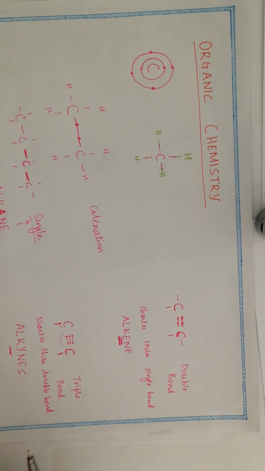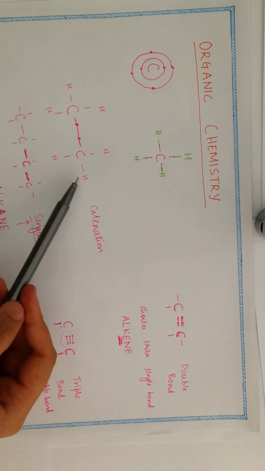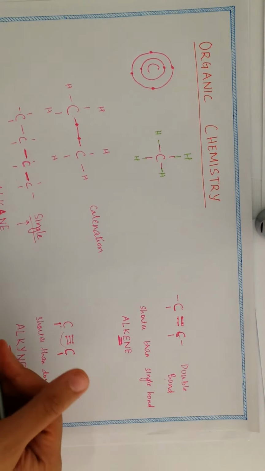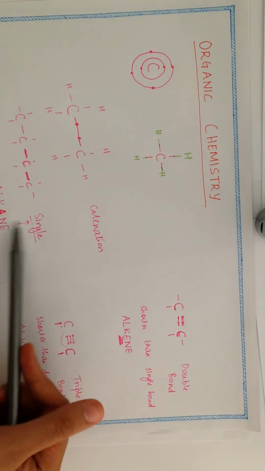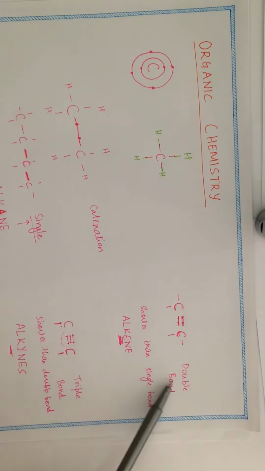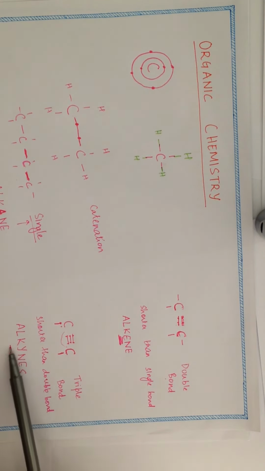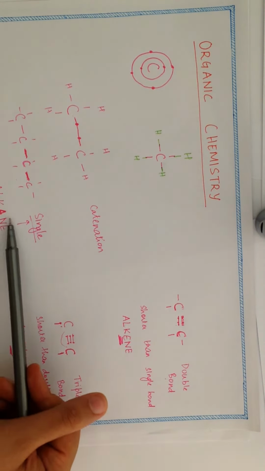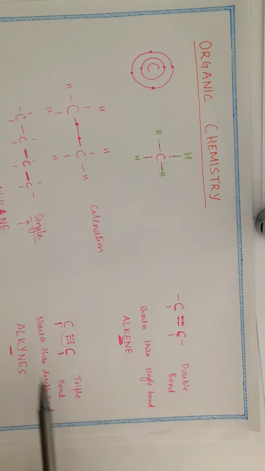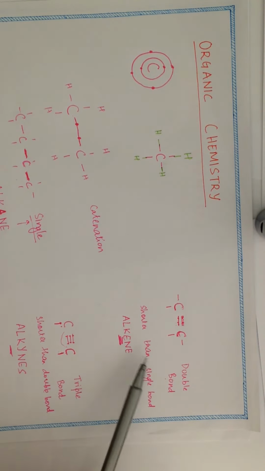So now let's quickly do a recap of what we learned in this particular video. We learned that carbon can make bonds with each other, called catenation. We learned that when it is a single bond, then it is called alkane. When it is a double bond, then it is called alkene. When it is a triple bond, it is called alkyne. A double bond is shorter than a single bond, and a triple bond is the shortest, so it is even shorter than this double bond.